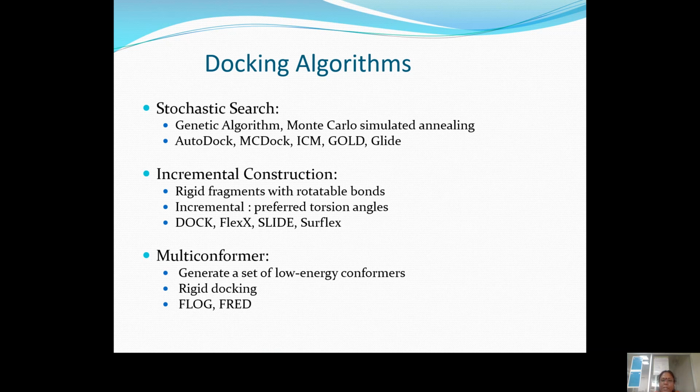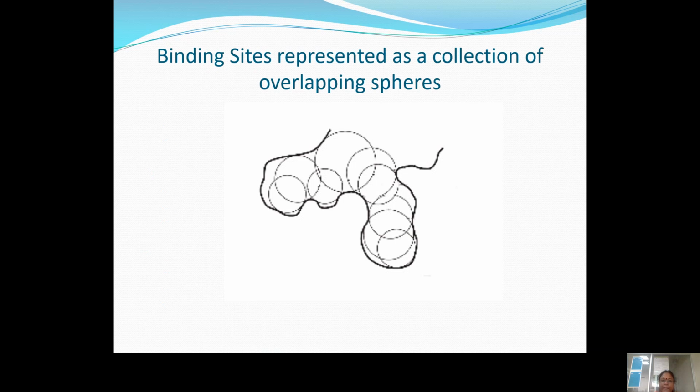These are some of the commercial software packages available, such as Glide. If you are an academic institution, we can download GOLD based upon the request given to the academic institutions. So three different searching algorithms can be used for performing docking.